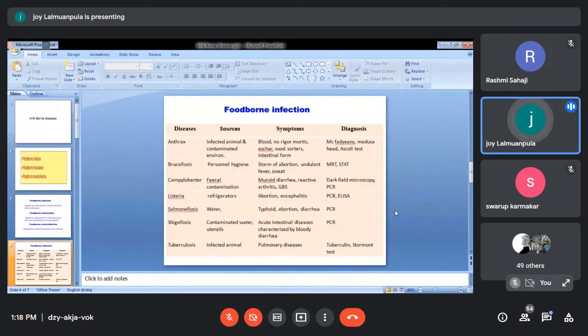Listeria monocytogenes or Listeria species have a tumbling motility, which will be seen up to 30 degrees Celsius. Above 30 degrees Celsius, you will see no motility. Okay. Generally, there will be abortion and encephalitis. PCR and ELISA are among the best methods for diagnosing listeriosis.